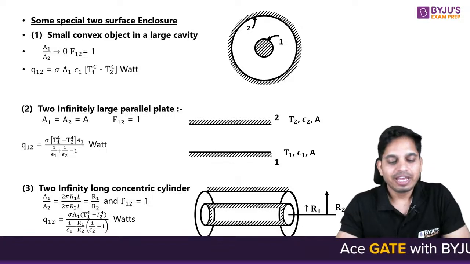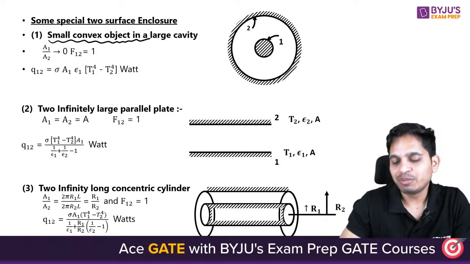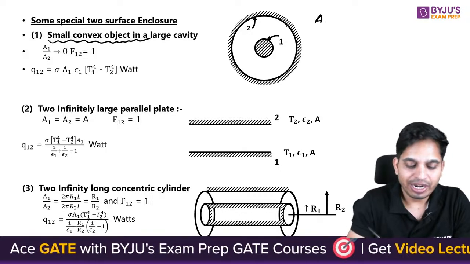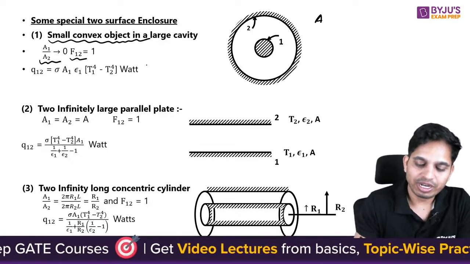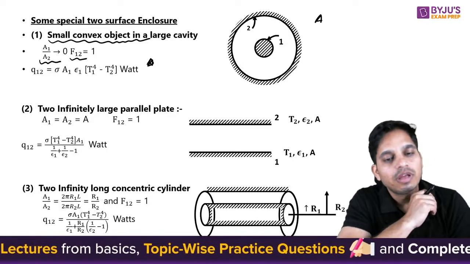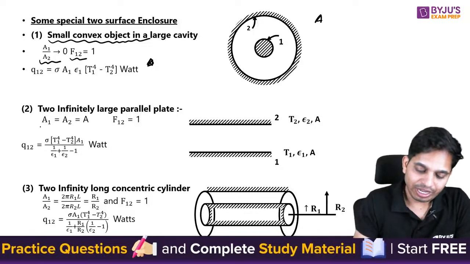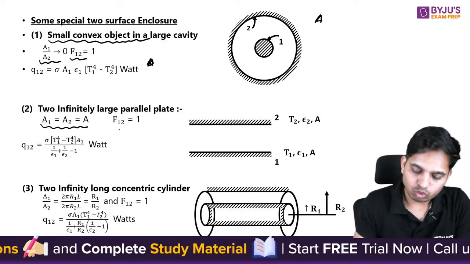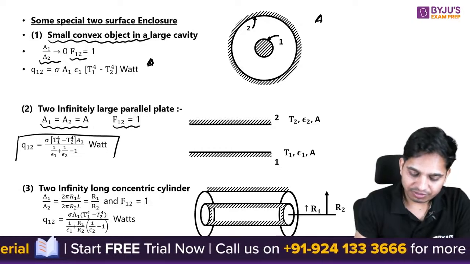For example, if you have a small convex object in a large cavity, that means A1 by A2 tends to 0 and F12 is equal to 1, it will be reduced. Now when you have two infinitely large parallel plates, so here A1 is equal to A2 and F12 is equal to 1, you will get this.